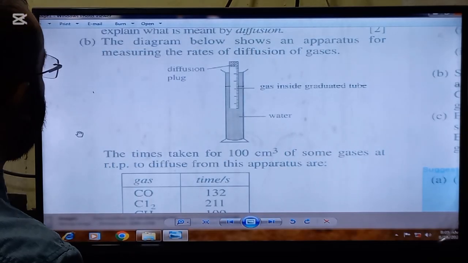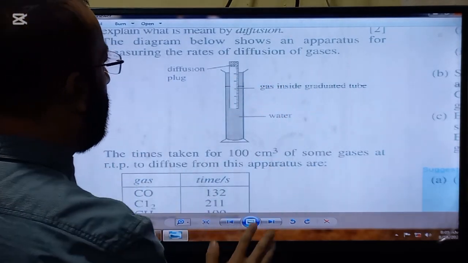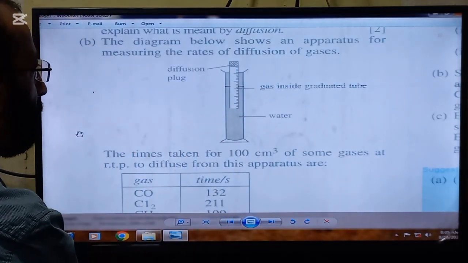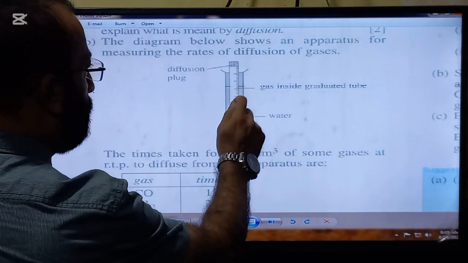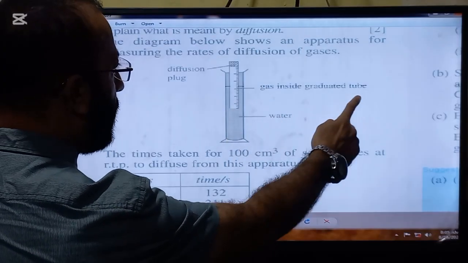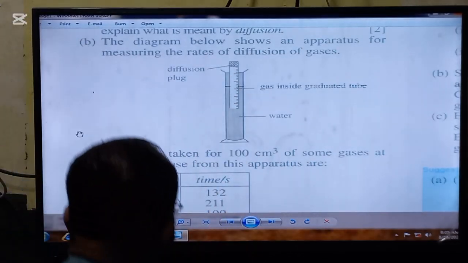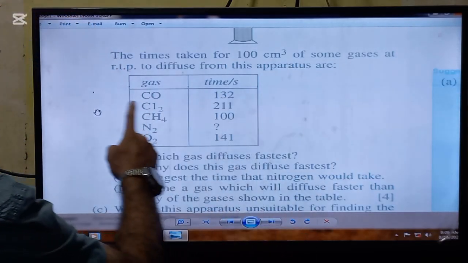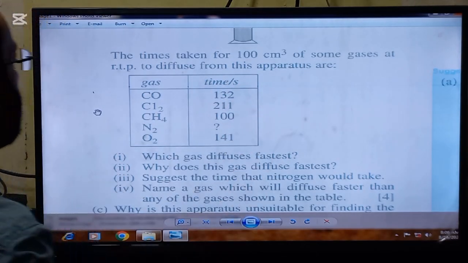The statement of the B part is, the diagram below shows an apparatus for measuring the rates of diffusion of gases. So this is the apparatus which is used for finding the rates of diffusion of gases. Here you can see the diffusion plug. Here will be put the gas whose diffusion rate is to be measured. So gas inside the graduated tube, and here is the water in this tube. The times taken for 100 cm³ of some gases at room temperature and pressure to diffuse from this apparatus are given. And here are some gases.